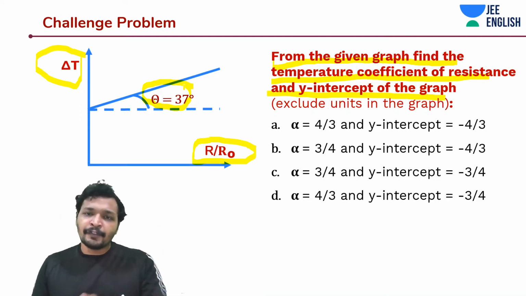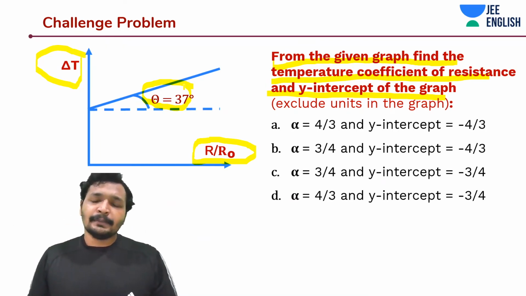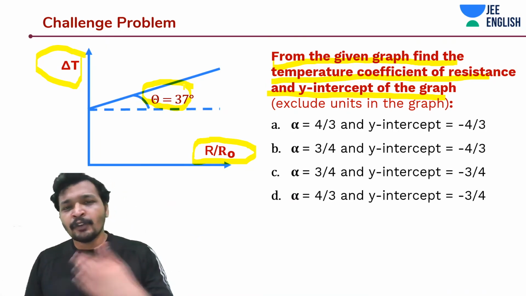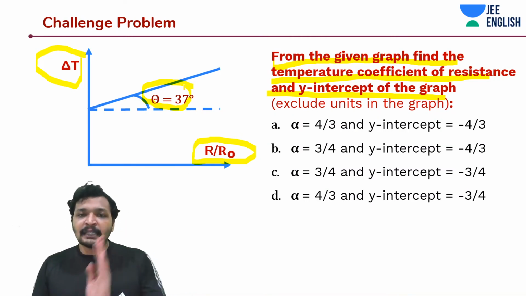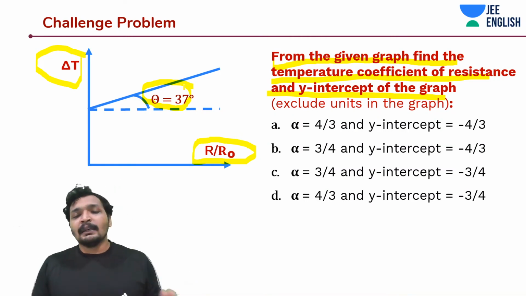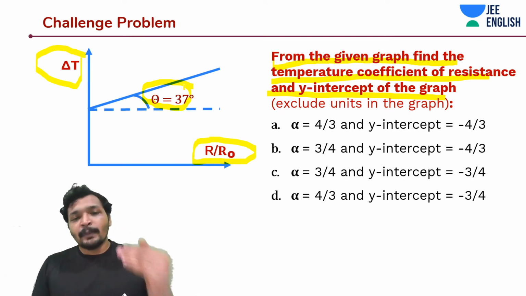And similarly, even for 53, actually they are like complementary angles, so you can directly write that thing. If this is 3 by 4, that would be 4 by 3. And in our case, tan 37 is nothing but 1 by alpha. That means 3 by 4 is equal to 1 by alpha. Alpha would be 4 by 3.